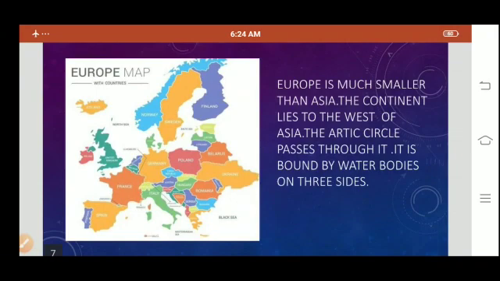Europe is much smaller than Asia. The continent lies to the west of Asia. The Arctic Circle passes through it. It is bound by water bodies on 3 sides. So this is the map of Europe, and we can see that it has water bodies on the three sides.